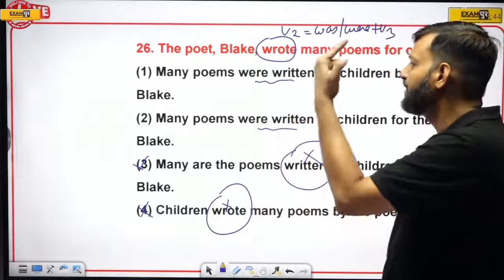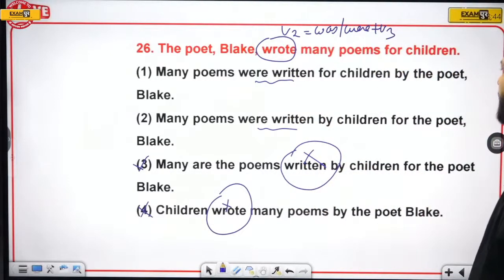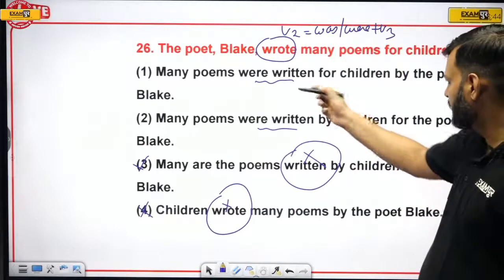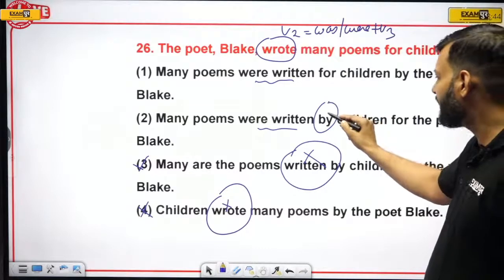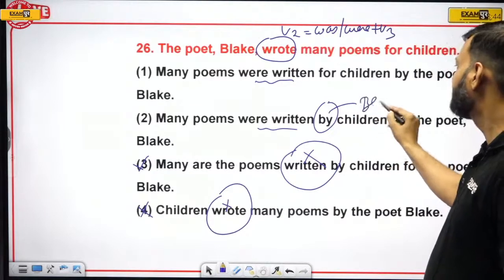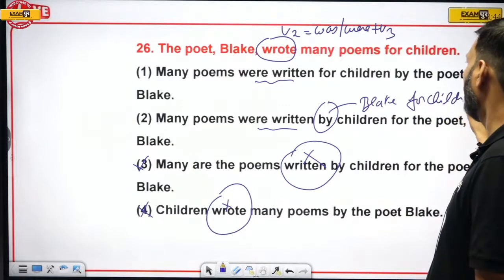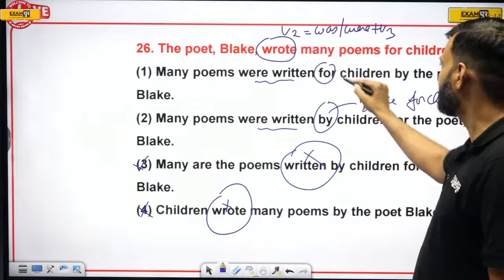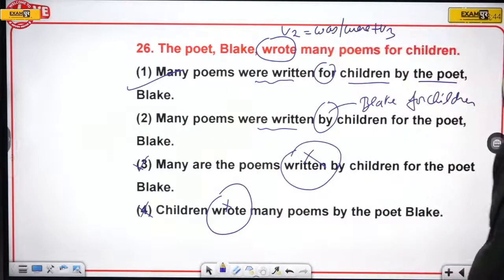Now we are left with option number 1 and option number 2. So many poems were written for children. So poems were not written by children. Poems were written by Black and for children. Okay, so for children by the poet. So option number 1 is the right answer.